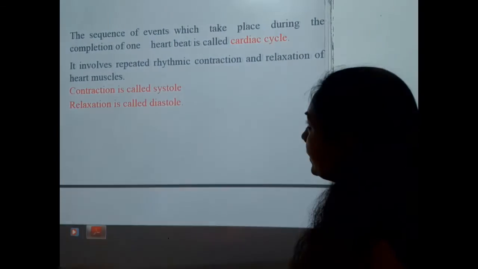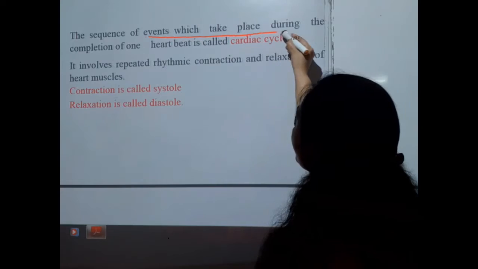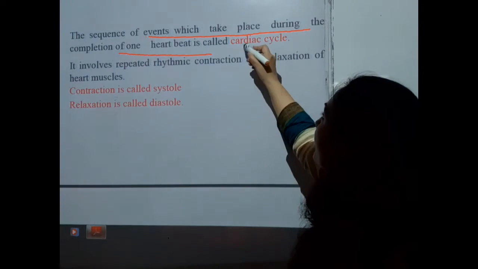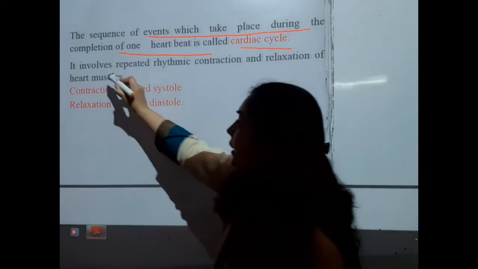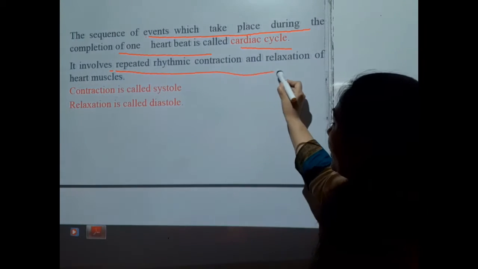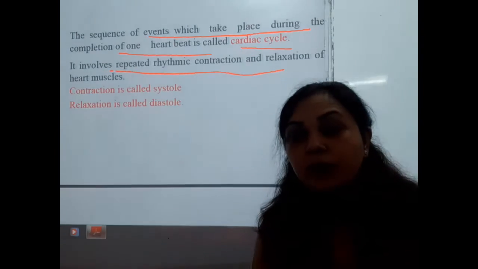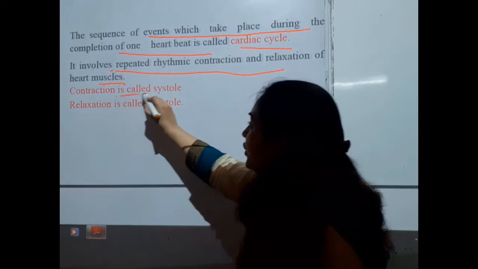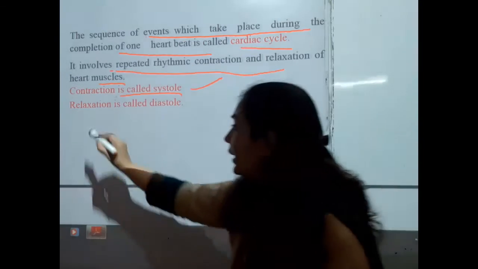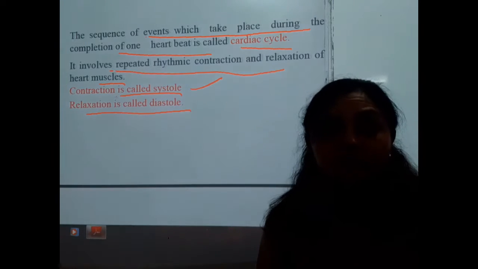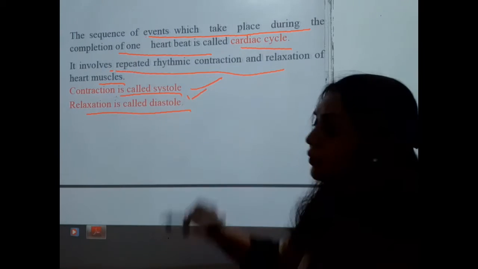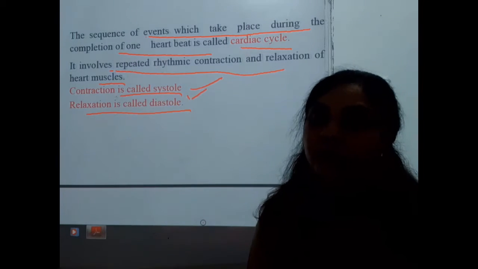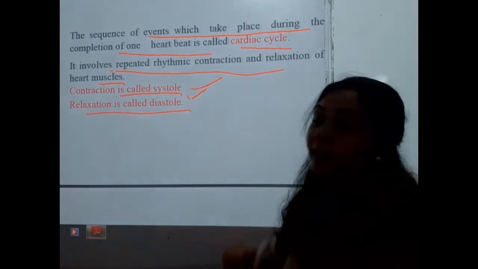So students, the sequence of events which takes place during the completion of one heartbeat is called the cardiac cycle, and it involves repeated rhythmic contraction and relaxation of cardiac muscles or the heart muscles. Fine. So the contraction is called the systole, and the relaxation is called the diastole. So the terms are here: the systolic pressure, that means the pressure of the blood which is created in the wall of the arteries. This pressure is called the systolic pressure.